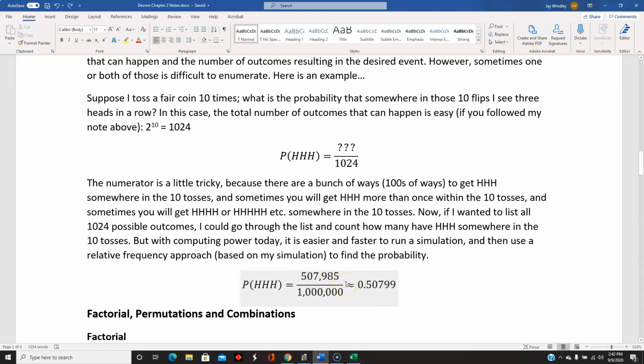So basically, in this case, instead of going through all the 1,024 things that could happen and counting how many of those 1,024 things result in HHH, that would be referred to as the classical approach. Instead, I'm doing what's called a relative frequency approach. I'm simulating this 1 million times, and I'm looking at how many of my 1 million simulations result in HHH somewhere. And so this is a pretty close approximation of the probability using relative frequency.